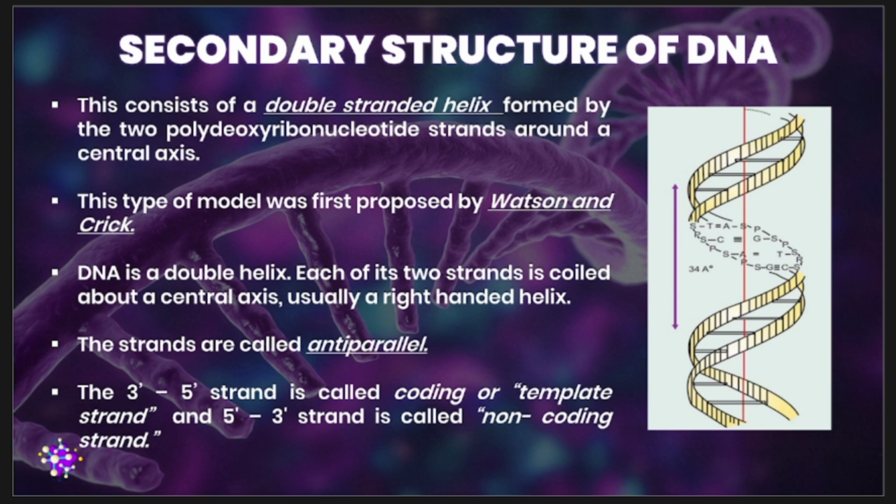So it has been found that the mole percentages of these complementary bases are equal to each other. And this principle is called Chargaff's rule.